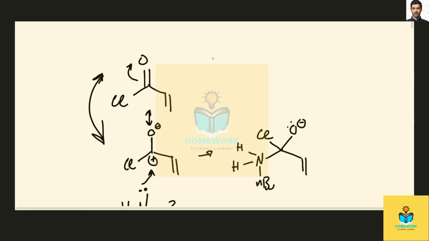Okay. I'll also point out that it's not necessary to draw this resonance structure. We could have drawn instead, I'll just draw this off to the side in case you don't have space for it in your online homework program. You could have also drawn this just attacking the carbonyl directly without first forming the carbocation. So this is also a valid mechanism. That could have been the first step leading to that.